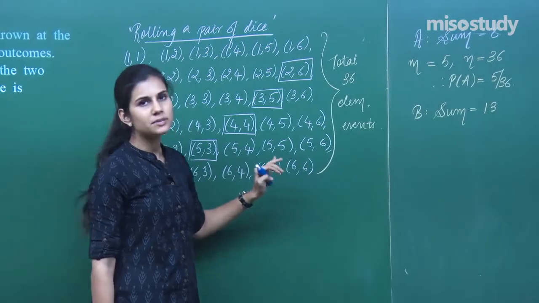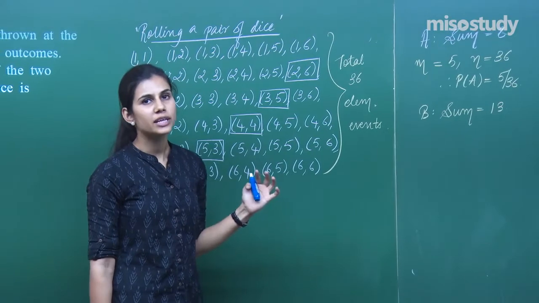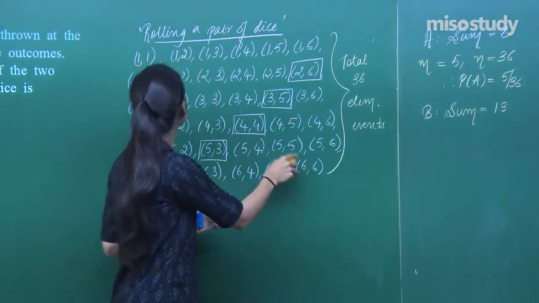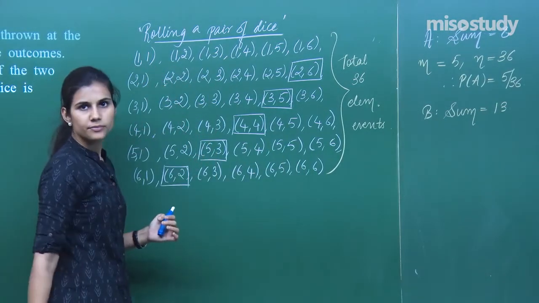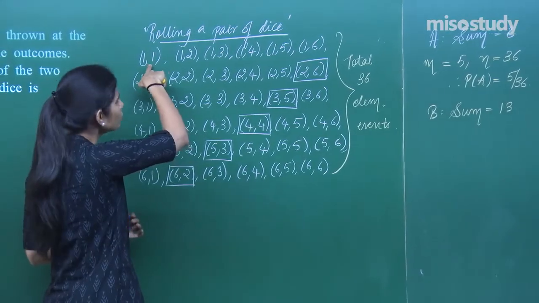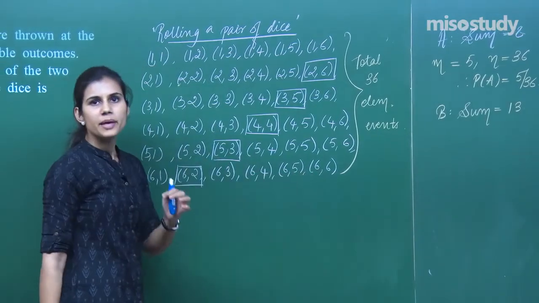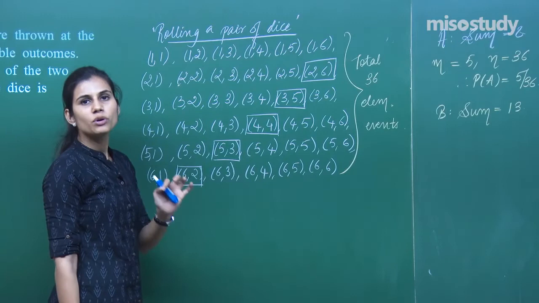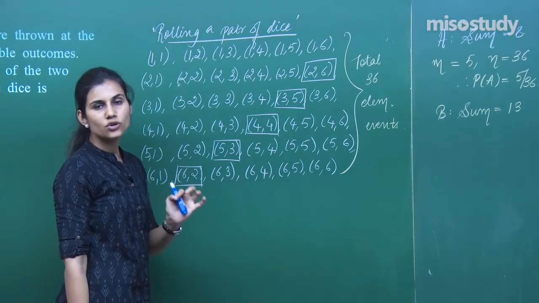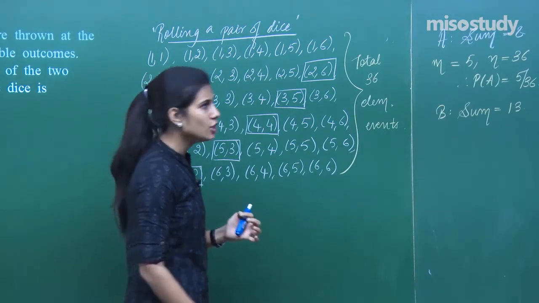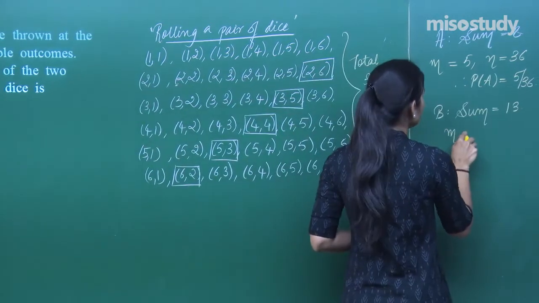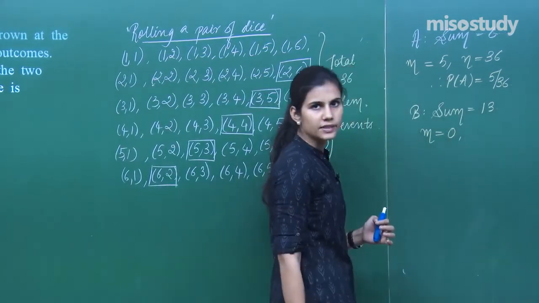That means the maximum sum that you get when you add the two digits that you're getting on both the die is 12, and minimum you can get is 2. Minimum sum you can get is 2, maximum you can get is 12. There is no outcome which is going to give you two numbers on the two dice, which on adding up is going to give you 13. So right now, no outcome is favorable to this event.